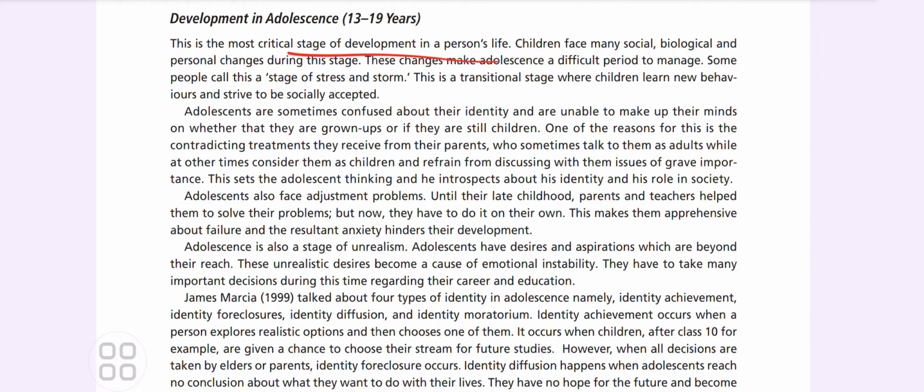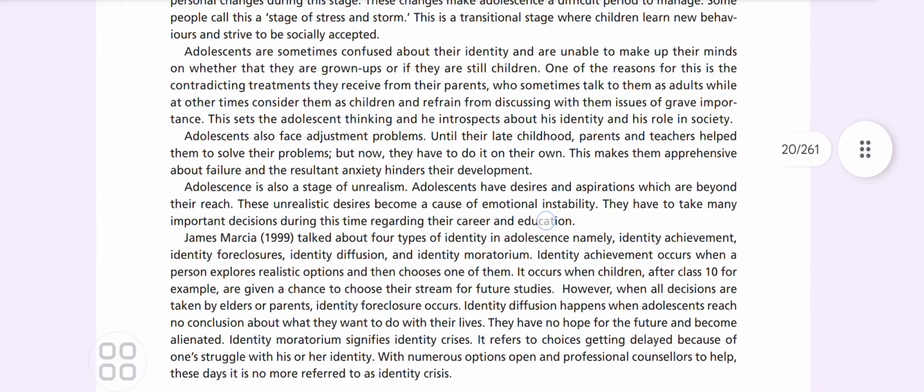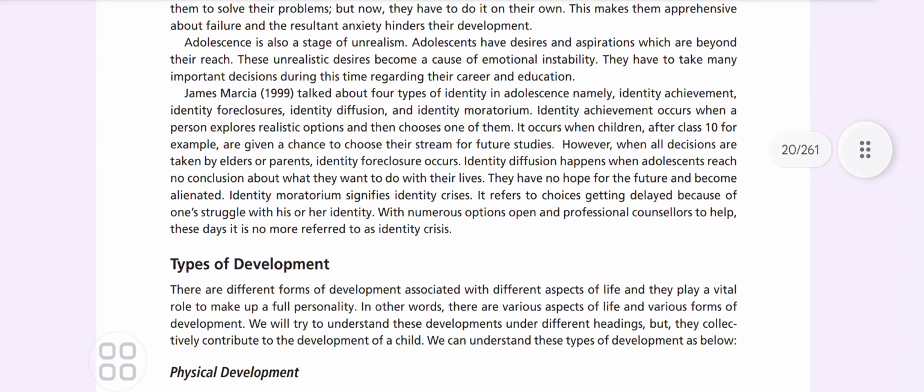And 13 to 19 years is the most critical stage of development, when these changes make adolescence a stage of stress and storm. Adolescents are sometimes confused about their identity and unable to make up their minds on whether they are grown-ups or still children. One of the reasons is the contradicting treatment they receive from their parents, who sometimes talk to them as adults while at other times consider them as children. So this is a problem, not their problem. James Marcia talked about 4 types: identity achievement, identity foreclosure, identity diffusion, and identity moratorium.